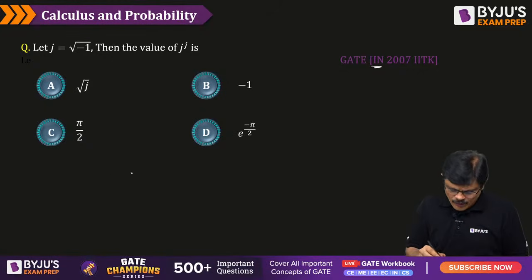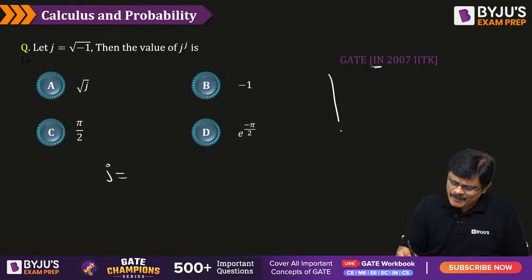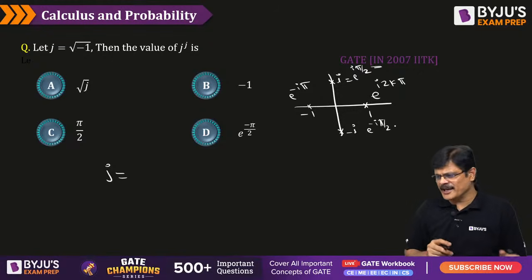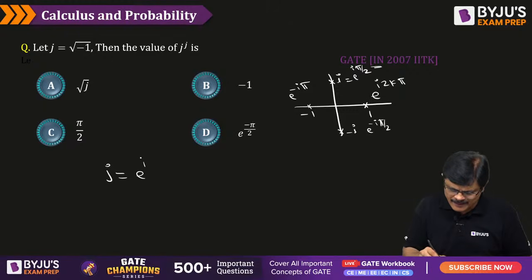Please note that. Now, there is something called the exponential form. Please remember the exponential form for the standard numbers. 1 can be written as e power i 2k pi. I is e power i pi by 2. Minus 1 is e power minus i pi. Minus i is e power minus i pi by 2. So these are standard numbers and their exponential forms. Instead of i, I am writing j. So j will be e power j pi by 2.